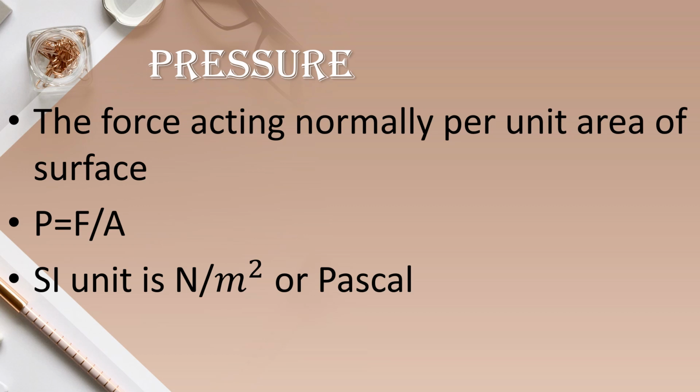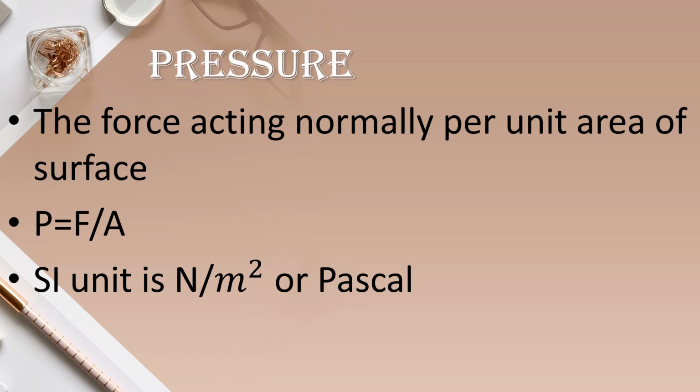So children, what is meant by pressure? Pressure is the force acting normally per unit area of a surface. So pressure equals force upon area, F upon A. The SI unit is Newton per meter square, or Pascal. Pressure is the force acting normally per unit area of a surface.